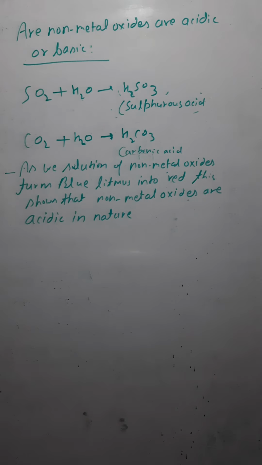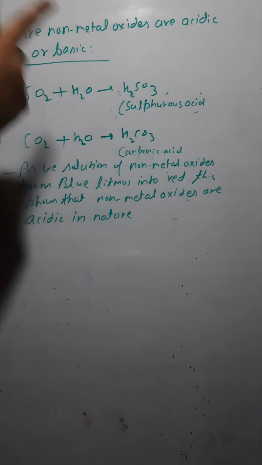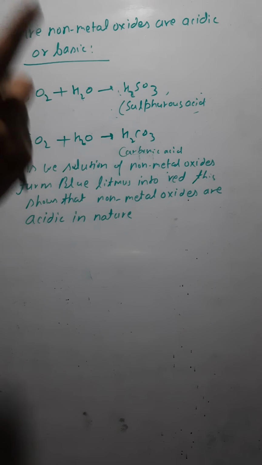So non-metal oxides are acidic in nature and metal oxides are basic in nature.